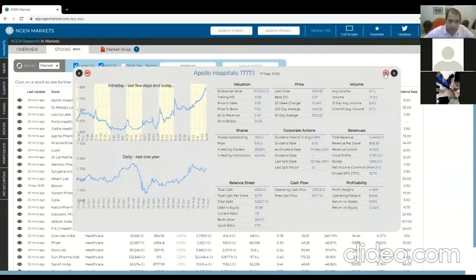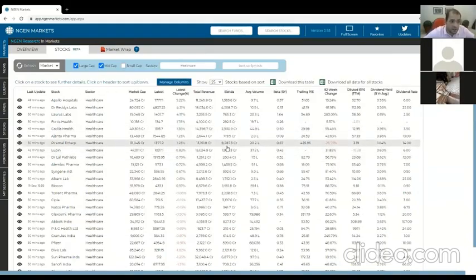You can take a screenshot, again, as I said, anywhere around. As you go through the application, you see screenshots and download buttons everywhere. In fact, if there's something that you like and you realize there isn't a download button or a screenshot, you just have to drop us an email and we add it. So let's keep going. So here, as I said, you can just click on any stock and read the detail.